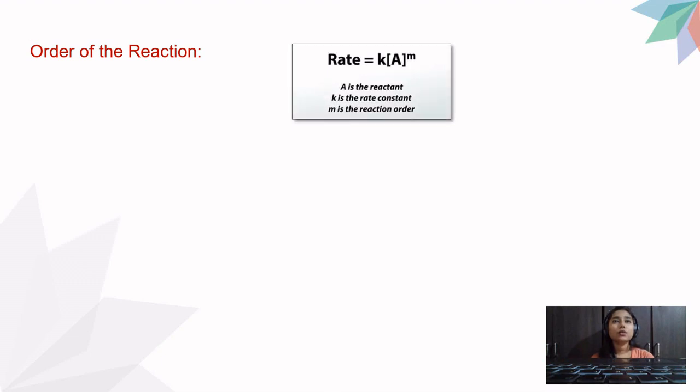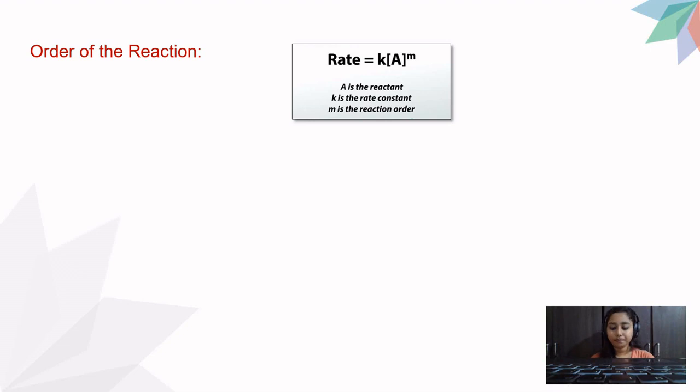So first of all, let me tell you again that rate is equal to K concentration of A raised to m. So this is for a general equation, a general reaction where you had only your reactant A. So the rate equation for that reaction would be given as rate is equal to K, K is nothing but the rate constant, concentration of A. Again, I say square brackets for concentration, concentration taken in terms of molarity, raised to m. m is nothing but your reaction order.